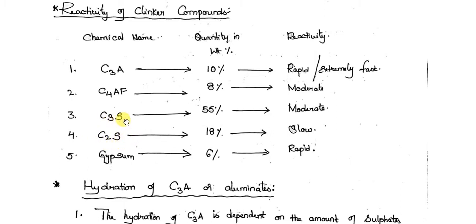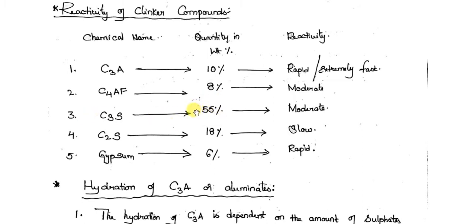We know that C3S is responsible for the initial strength of the concrete or cement, and C2S is the responsible compound for the strength after 7 days, I mean, from the beginning of the 8th day. And you know that gypsum is added to control the reactivity of C3A and C4AF. Now C3S is the compound that is most highly present inside the cement.